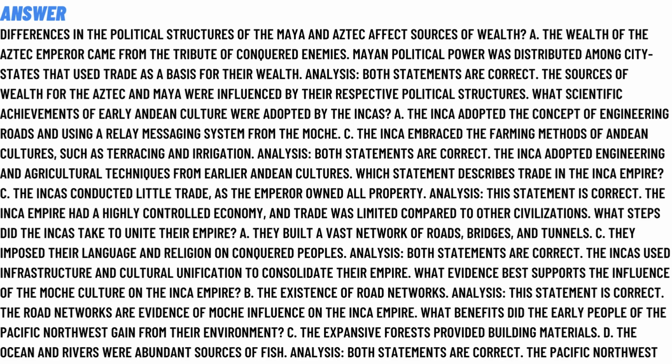What steps did the Inca take to unite their empire? Option A, they built vast networks of roads, bridges, and tunnels. Option C, they imposed their language and religion on the conquered peoples. Analysis: both statements are correct. The Inca used infrastructure and culture in unification to consolidate their empire.